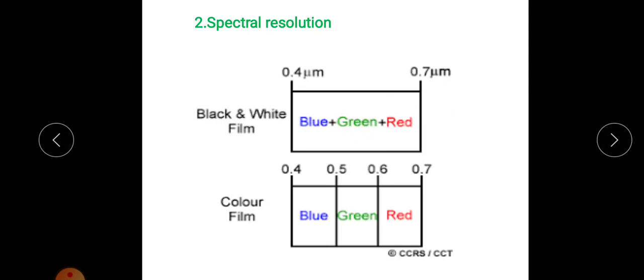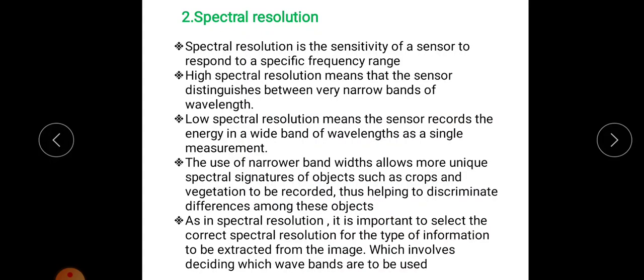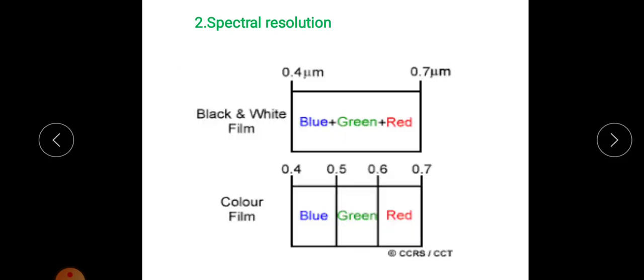So black indicates some features, white indicates some other feature. But if it is narrow, there will be so many colors, so we have to specify which color indicates what feature. So actually, spectral resolution indicates the specific frequency range. That is spectral resolution.